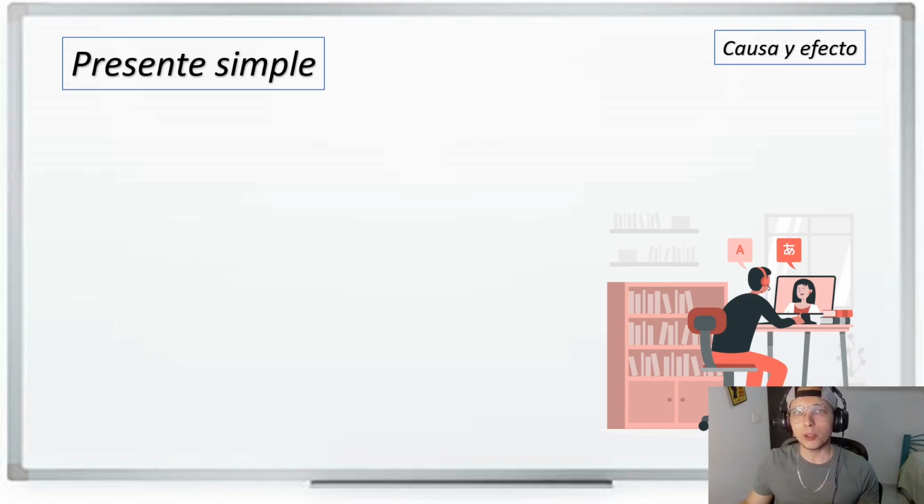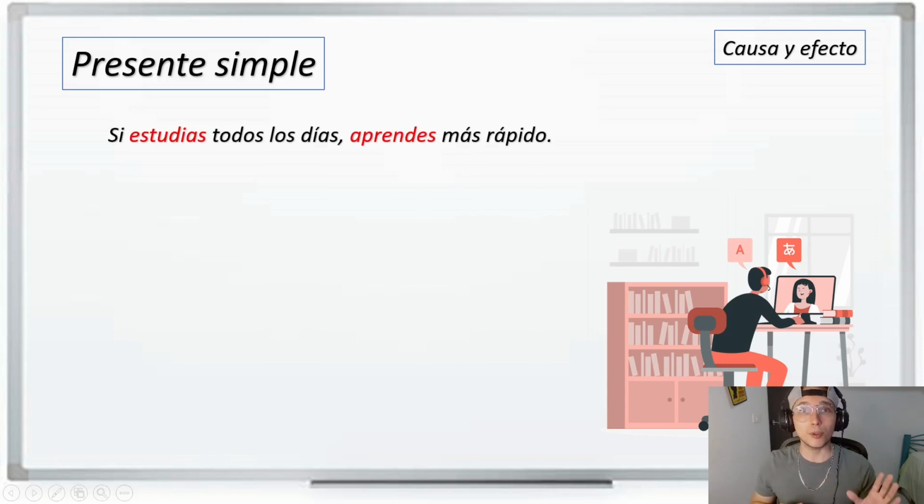Let's go with example number 1. We have, si estudias todos los días, aprendes más rápido. One more time. Si estudias todos los días, aprendes más rápido. So we have si. So si is the conditional in Spanish, okay? Si means if. So let's repeat.